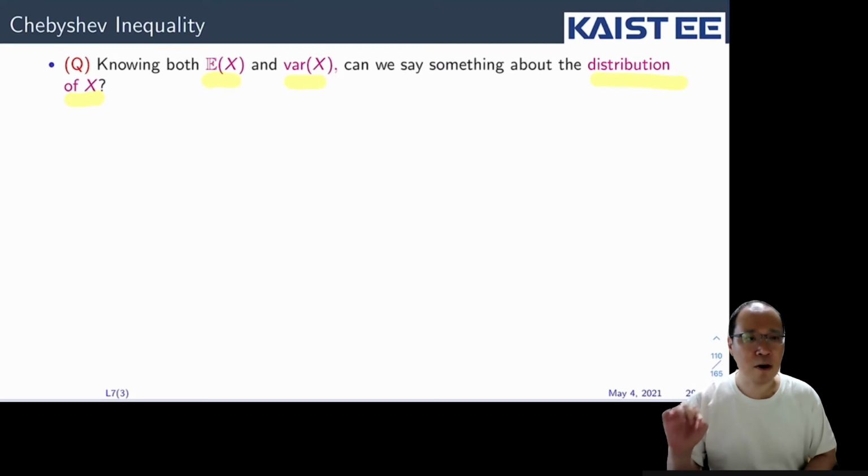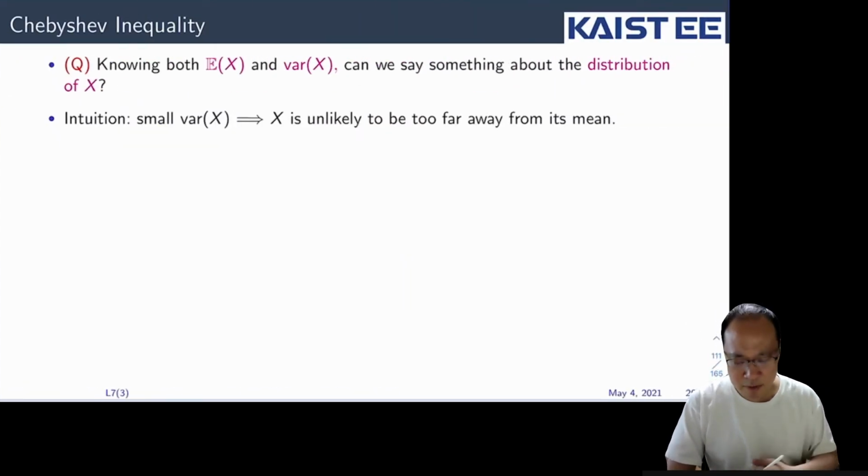Now, compared to the Markov inequality case, we know more information, so we may be able to draw more concrete conclusions or estimations about the distribution of x. That's what we can expect.